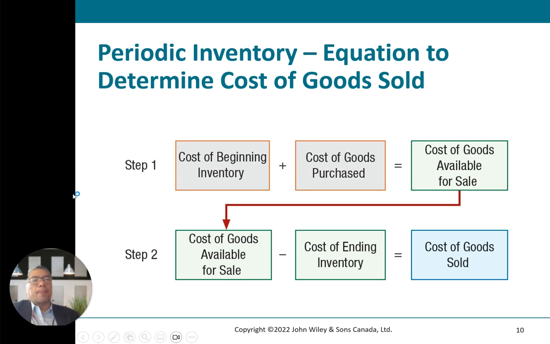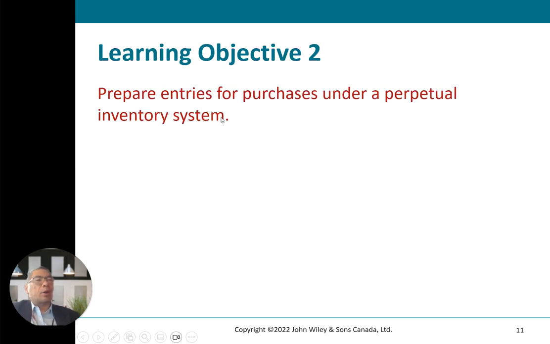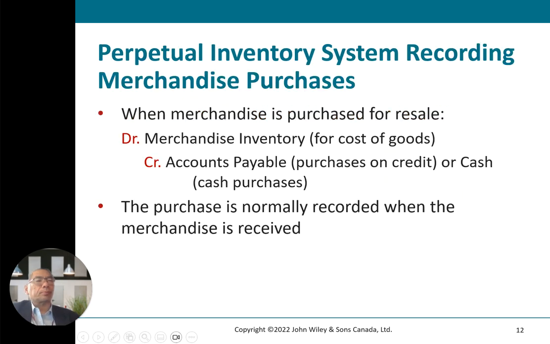Learning objective number 2, prepare entries for purchases under the perpetual inventory system. When merchandise is purchased for resale, debit merchandise inventory for the cost of goods. Credit will be accounts payable or cash. A purchase on credit will be accounts payable. For cash, it will be cash.